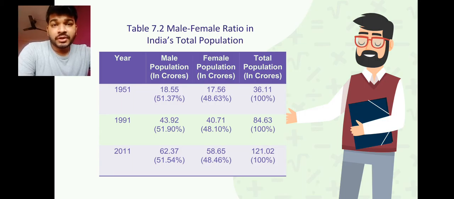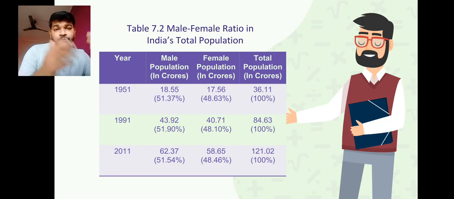So there is a reduction of 0.36 percentage, and the female were 48.10 percentage, which have increased to 48.46 percentage, that is 0.36 percent. So we can clearly say that in 2011 the female increased compared to the males, but it is still lower than males. If you try to track with the earlier census data, we find that female have increased by 0.36 percentage.